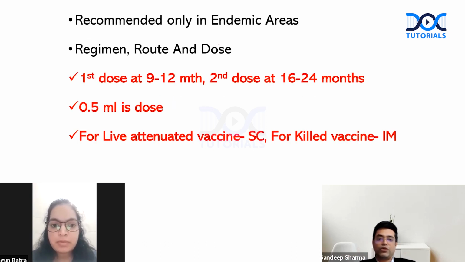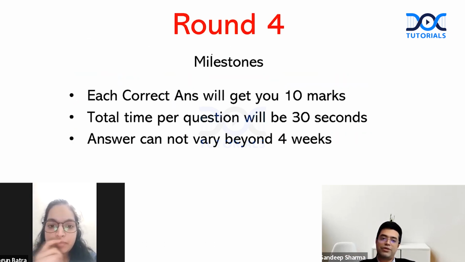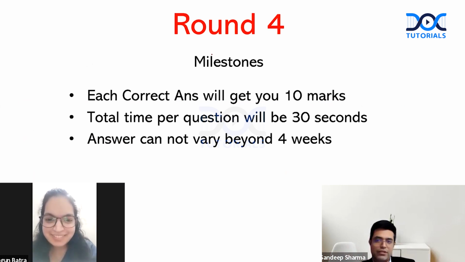Now we'll be moving into round 4, milestones round. Again, each correct answer will get you 10 marks. Total time per question will be 30 seconds. Answer cannot vary beyond 4 weeks. In milestones, there is always a range, and so plus minus 4 weeks will be allowed. Beyond that, it will not be allowed. The references used will be Ghai, Nelson, and Illingworth. Anything other than that does not count.